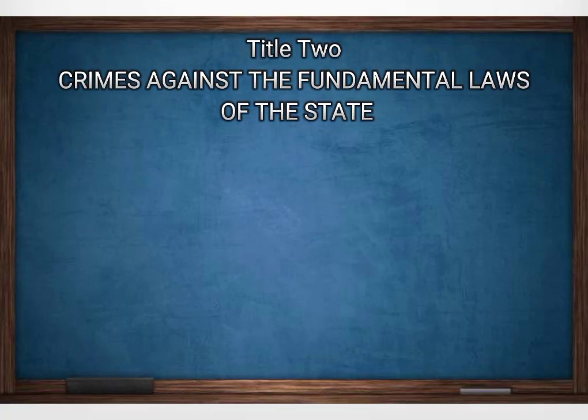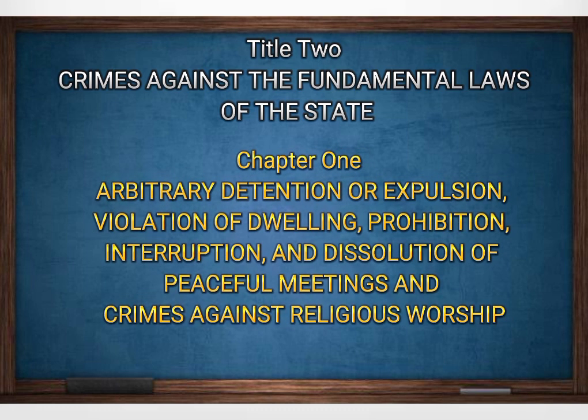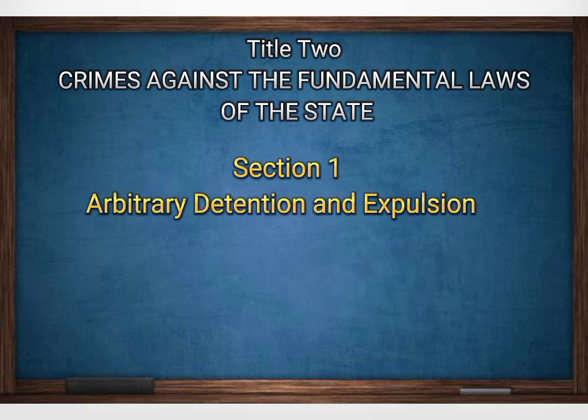Today, we will be discussing Title 2 of Book 2 upon the humble request of one of our followers. Title 2: Crimes Against the Fundamental Laws of the State. Chapter 1: Arbitrary Detention or Expulsion, Violation of Dwelling, Prohibition, Interruption, and Dissolution of Peaceful Meetings and Crimes Against Religious Worship. Now, let us talk first about Section 1, Arbitrary Detention and Expulsion.